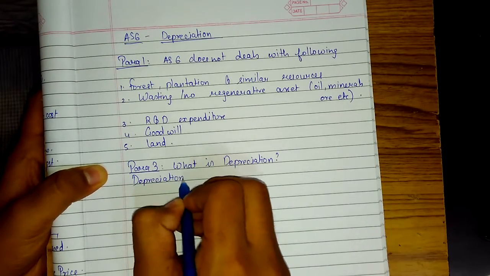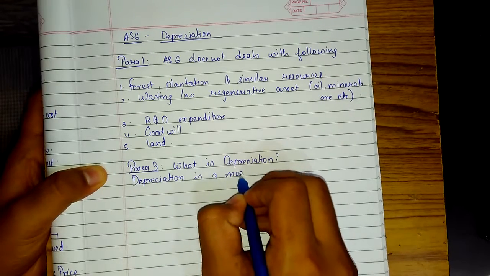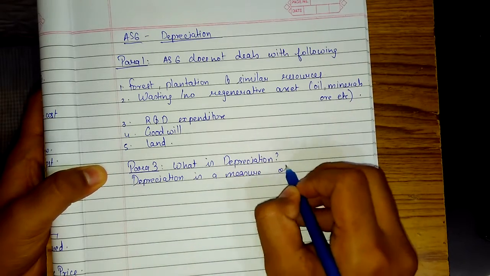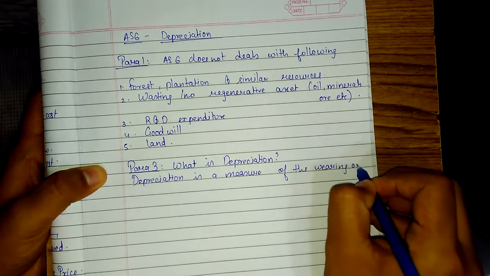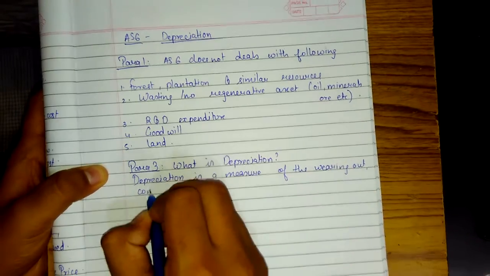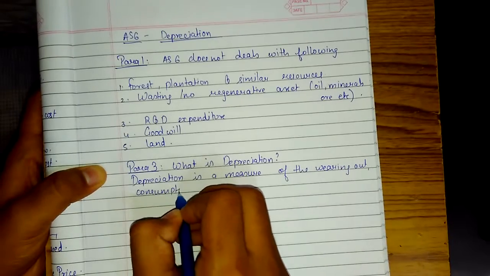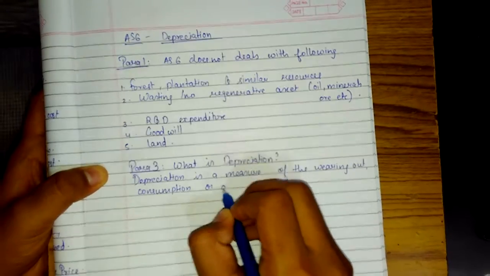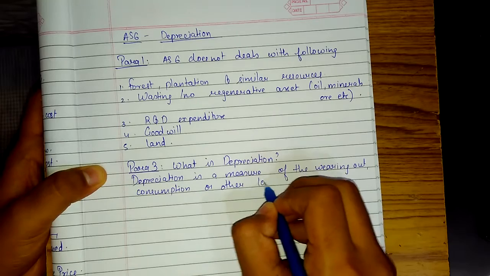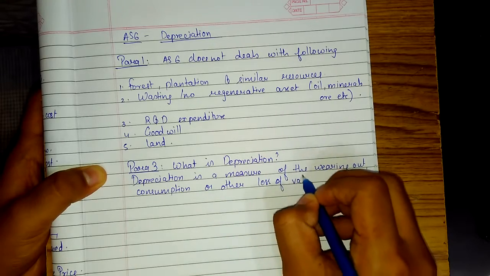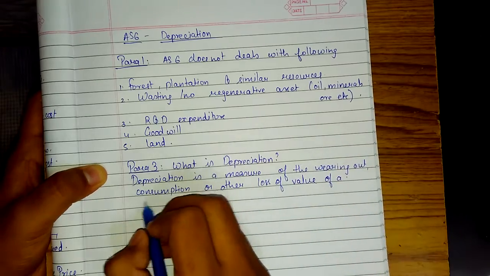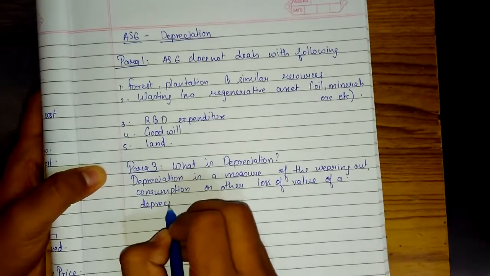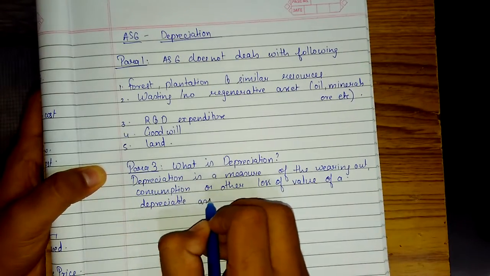Depreciation is a measure of the wearing out, consumption or other loss of value of a depreciable asset